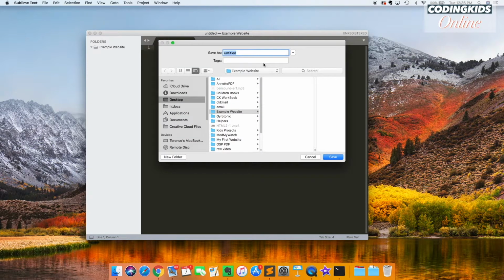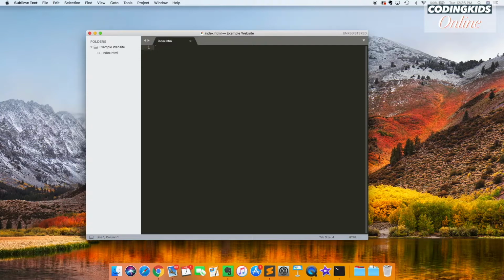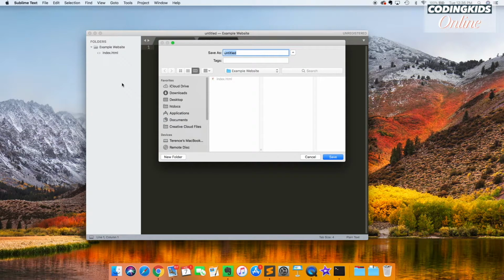And the first file we want to create is our index.html. And that's our HTML file. Our first HTML file is always going to be index.html. New file, right click, new file, Command S. And the next file is going to be main.css. Although it's not required to be called main.css, this is just a very normal name to call your first CSS file.